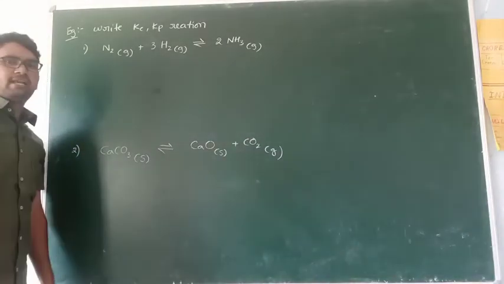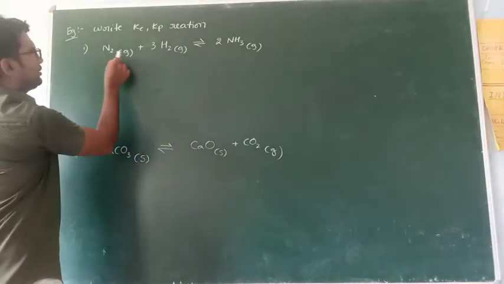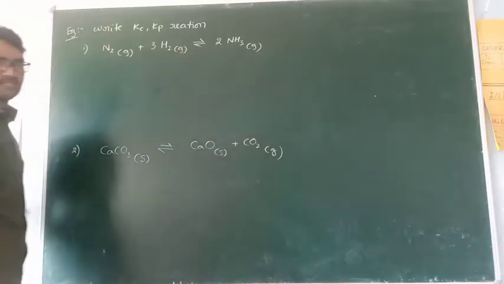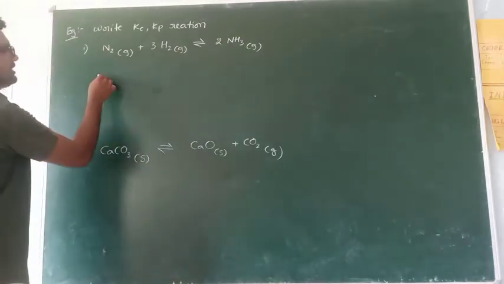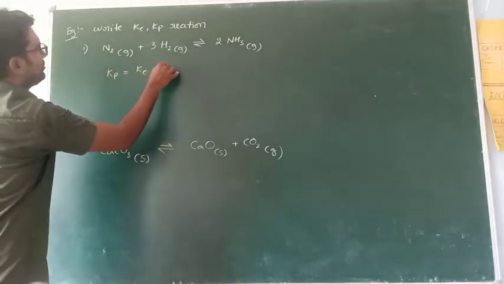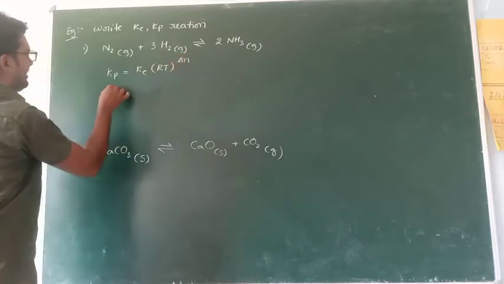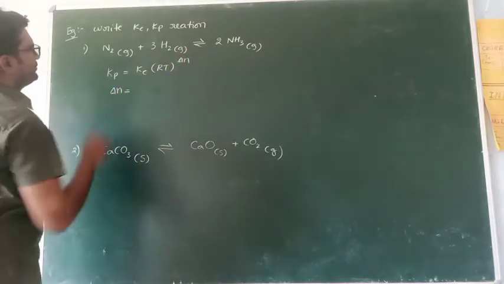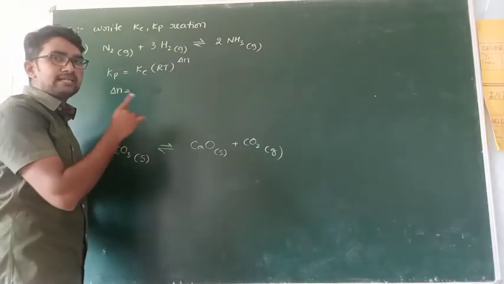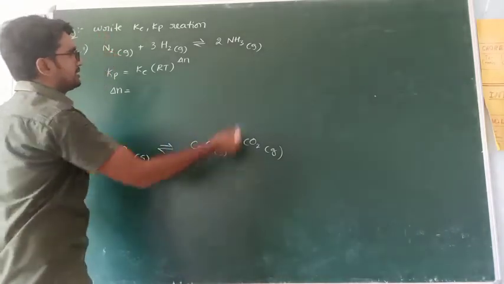Write the Kc Kp relation for the following equations. First one given: N2 gas, H2 gas gives rise to NH3 gas. What is the relation between Kc and Kp? Kp is equal to Kc into RT power delta N. First calculate delta N. Delta N is equal to number of gaseous products minus number of gaseous reactants.